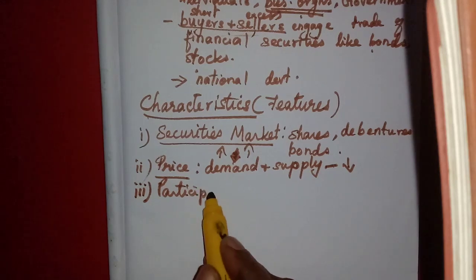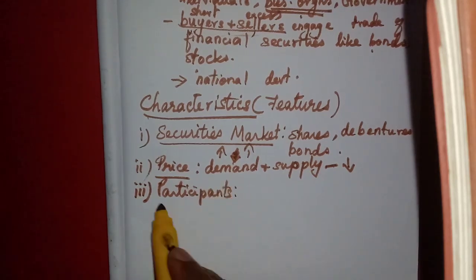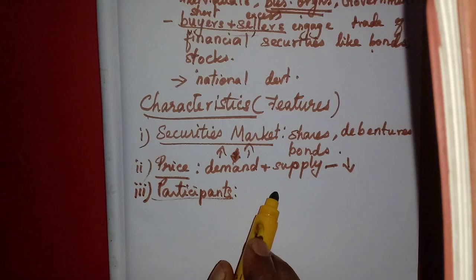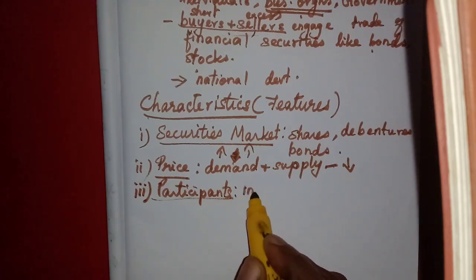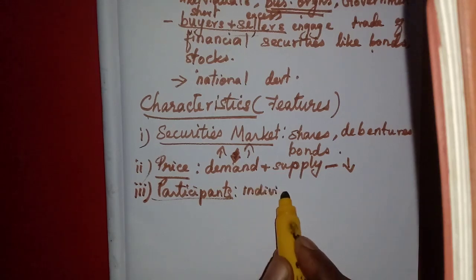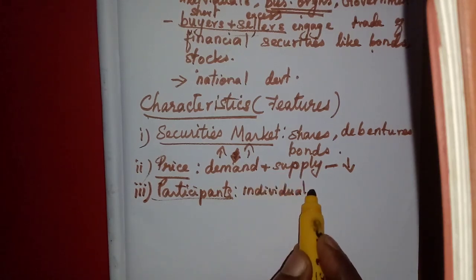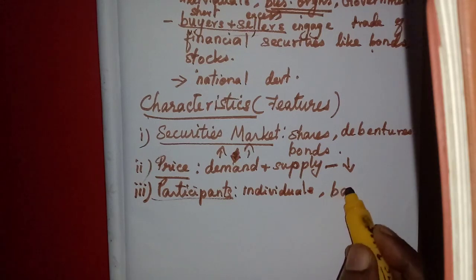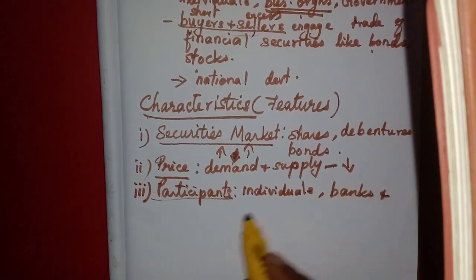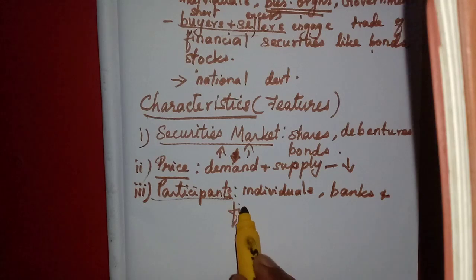This is one of the 2-mark questions. Okay, who are the participants of this capital market? We can say many participants in the capital market. Some among them are the individuals. The meaning we have studied, isn't it? They provide financial assistance to individuals. So individuals. Then banks and other financial institutions. For them also. Okay, banks and financial institutions.